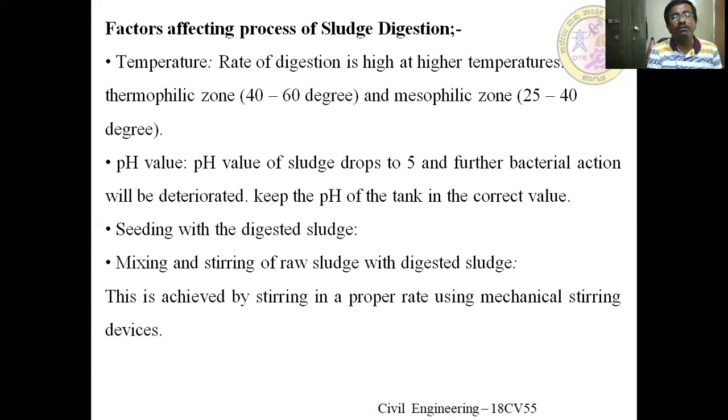Mixing and stirring of raw sludge with the digested sludge: if you mix the raw sludge with the digested sludge, the rate of degradation automatically increases, since microbes are equally distributed throughout the system. By that, the efficiency of the treatment may increase. If you do not maintain these things properly, it may lead to an unhygienic condition.